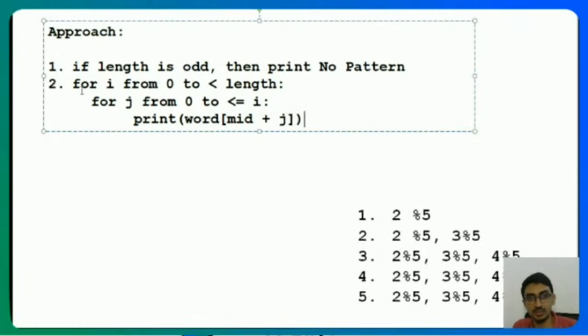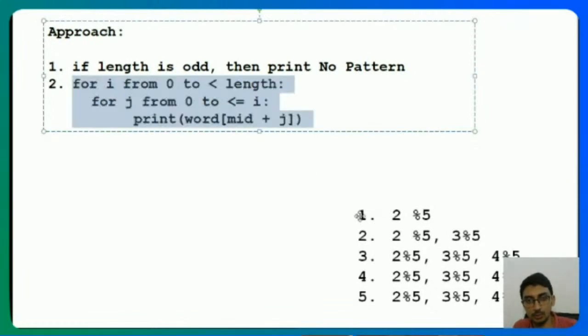What this does is, this outer loop is for these bullet points 1 2 3 4 5. It's going to repeat it 5 times. If it's 6, then it repeats 6 times, 10, then 10 times. 6 and 10 are even, so it's not going to repeat, but 11 is going to repeat 11 times. In the first iteration, I want to print mid plus 0. Then I want to print mid plus 0 and mid plus 1. Then mid plus 0, mid plus 1, mid plus 2, and so on, right?